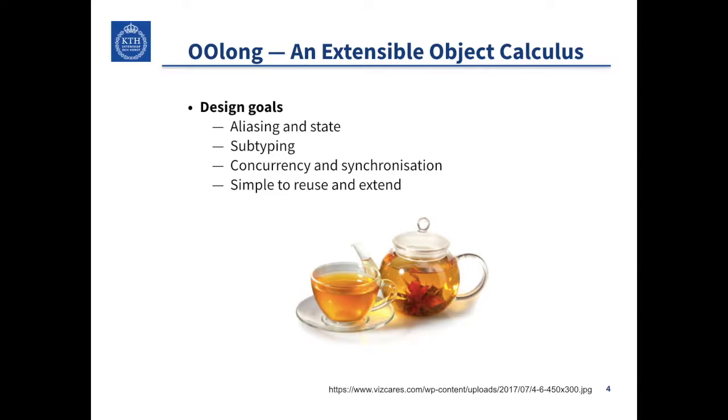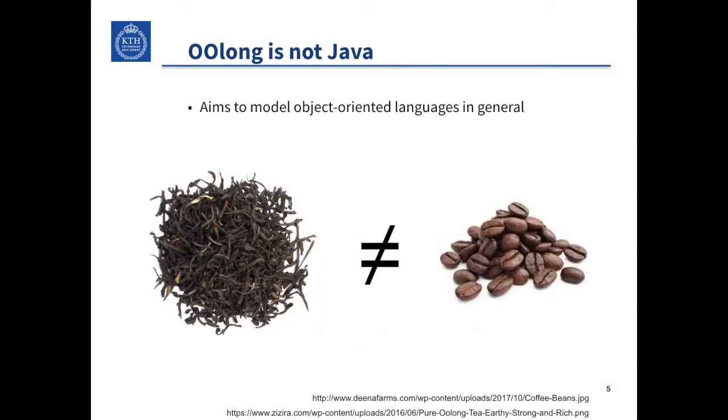OOlong in itself does not really have any interesting properties, but it aims to act as a starting point for researchers who want to study object-oriented programming. Probably the biggest difference to the calculi we saw before is that OOlong does not try to model Java in particular, but object-oriented languages in general, meaning that we do not tie the language's features to Java's design.